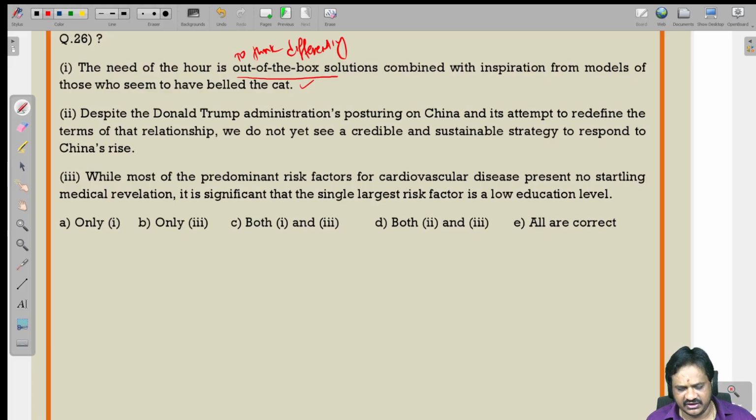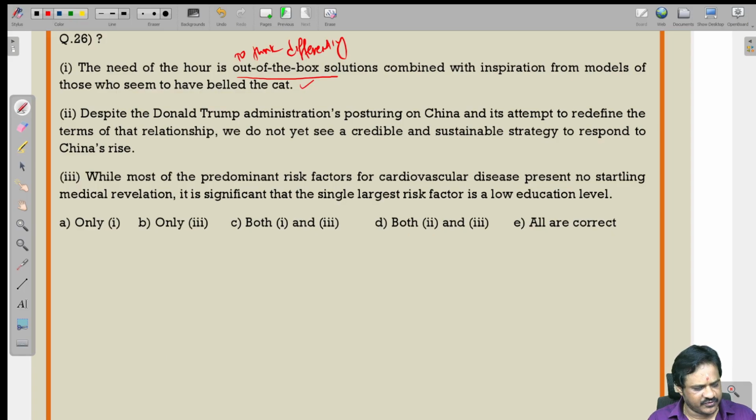Despite the Donald Trump administration's posturing on China and its attempt to redefine the terms of the relationship, we don't yet see a credible and sustainable strategy to respond to China's rise. So here also you don't have any error.